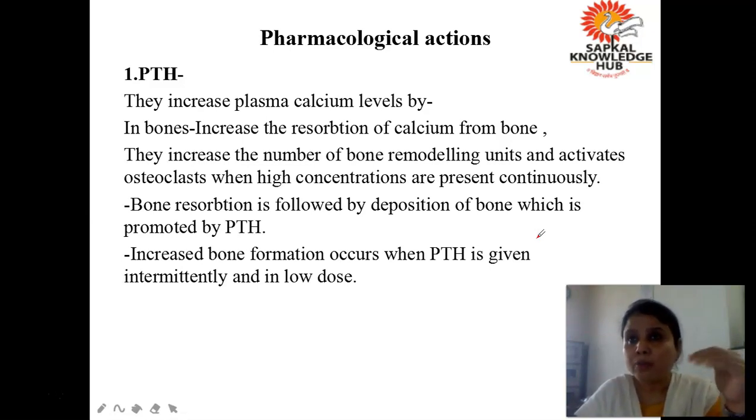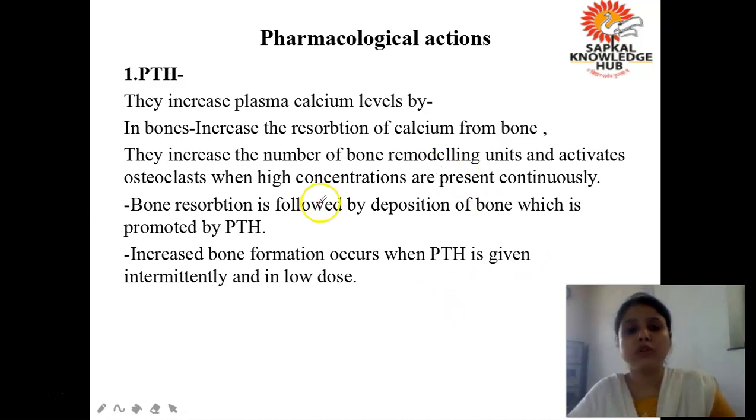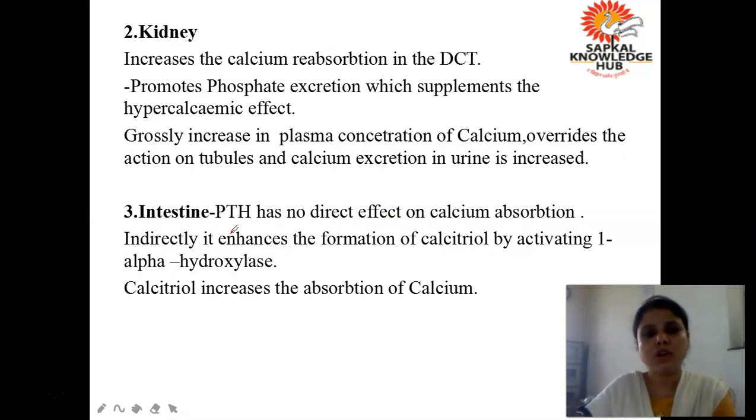Okay, so if parathormone is secreted in a very large quantity for a very long time, then it causes destruction of the bone. But when it is secreted in small quantity for a smaller period of time, then it is also responsible for remodeling of the bone. See this, it is mentioned here. They increase the number of bone remodeling units and activate the osteoclast at high concentration. Are you getting? Bone resorption is followed by deposition of bone, which is promoted by PTH. Understood all of you? So this you have to keep in mind.